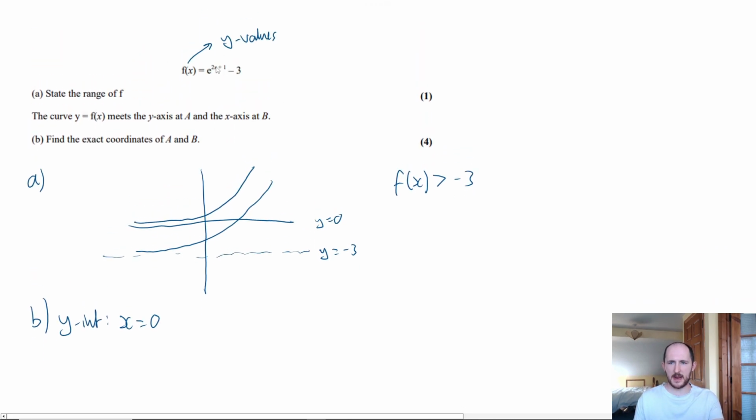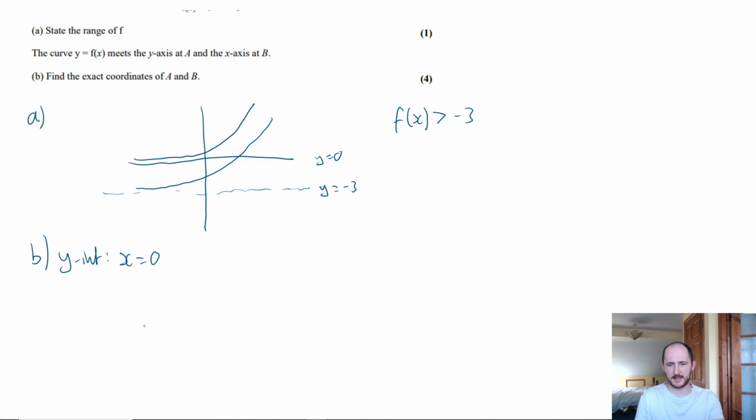We have e to the power of 0 plus 1. So we have e to the power of 1 minus 3. And if you notice, it's telling me to give the exact coordinates. So can I simplify this? The answer is no. Instead, I'm just going to have e minus 3.